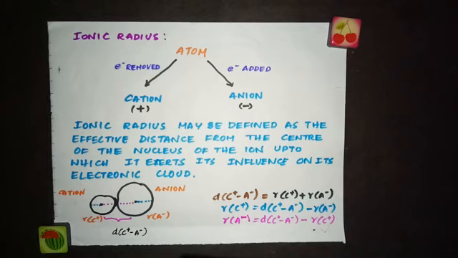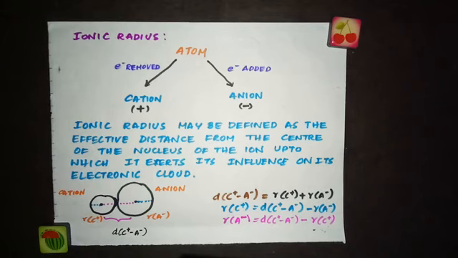So just like how we define atomic radius, like the distance from the center of the nucleus to the outermost shell of an atom, you can define ionic radius as the distance from the center of the nucleus to the outermost shell of the ion, not an atom. So you can say ionic radius may be defined as the effective distance from the center of the nucleus of the ion up to which it exerts its influence on its electronic cloud.